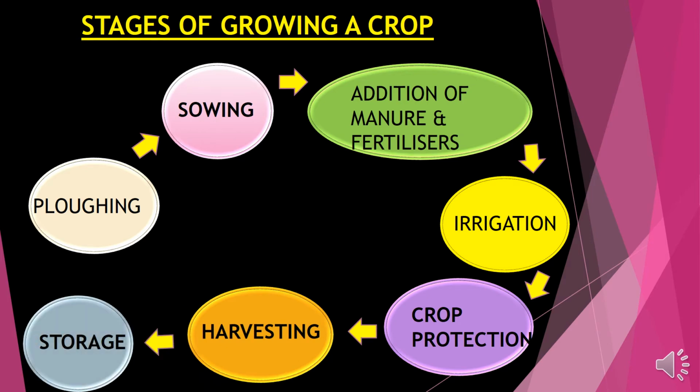So these are the steps of growing a crop. All these steps need to be followed, then only you can obtain a healthy crop which will add to the economy of the nation. So let's understand these terms separately.